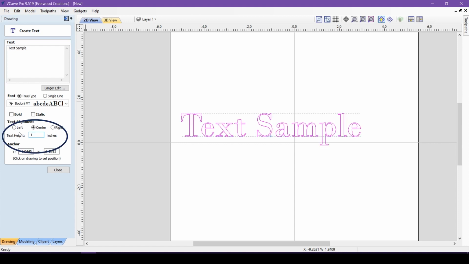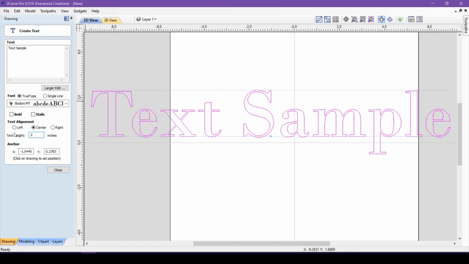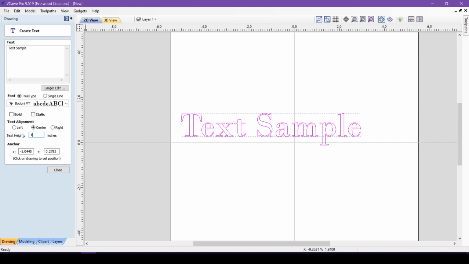Finally, we have the text height. If you are aiming for a certain height, this box will allow you to make sure your letters are the height you desire. The height changes immediately after entering a number, so you can try different heights if you're not sure. However, you can easily change the height of your text once it's in the project.